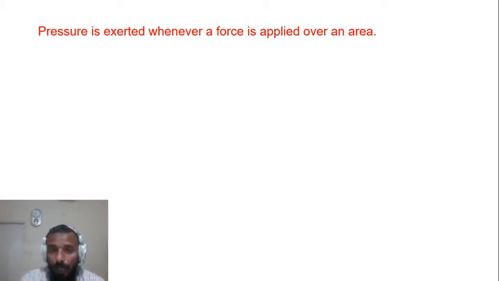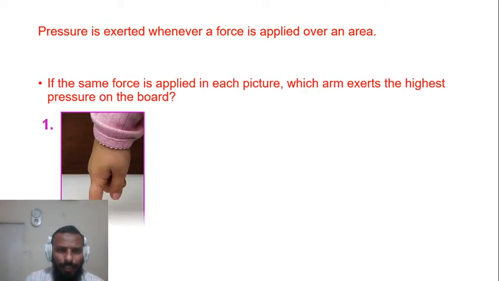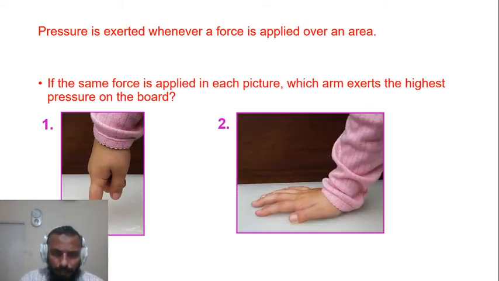Now, what happens when the same force is applied over a different area, or different forces are applied over the same area? Let's discuss this situation one by one. Let me give you one example. Say I have one situation in which a small boy is applying a force with the help of his finger on a notice board or a soft board.